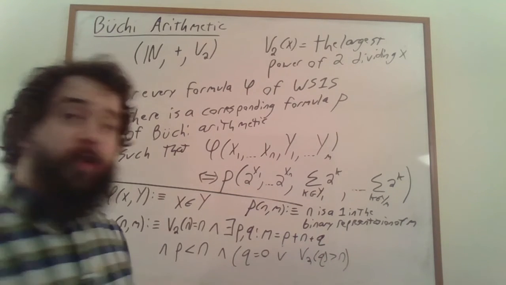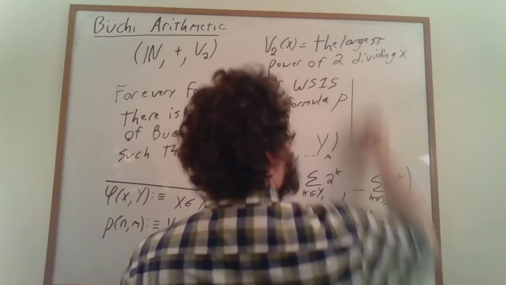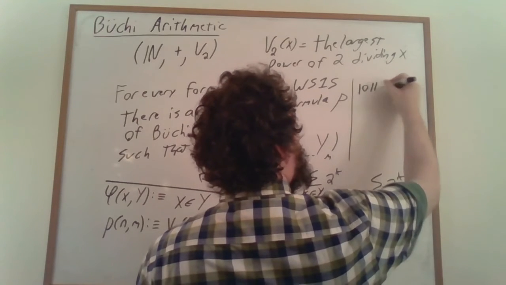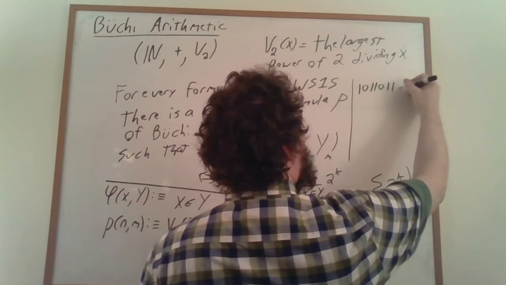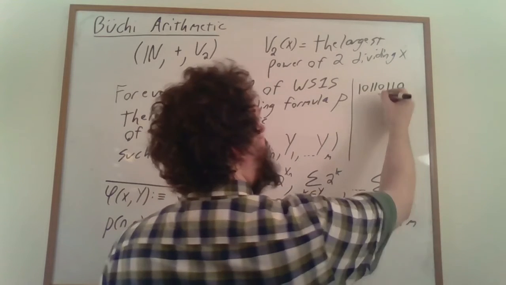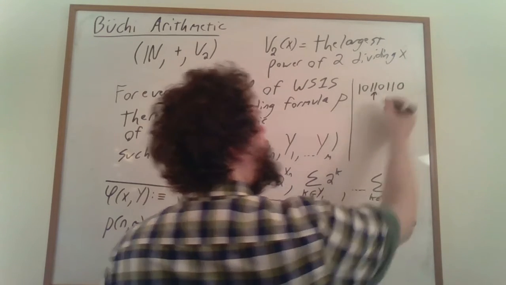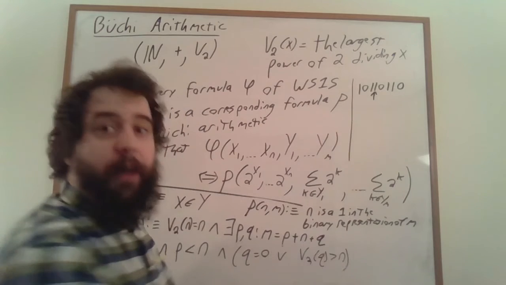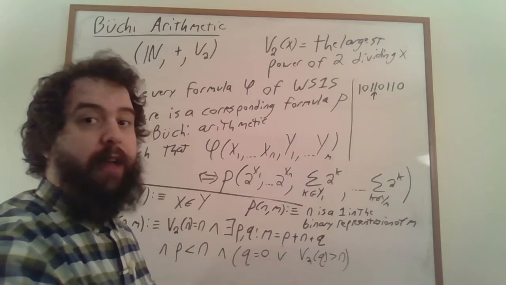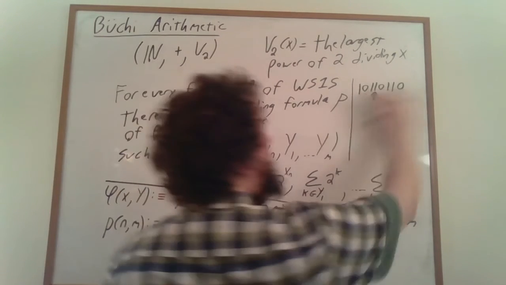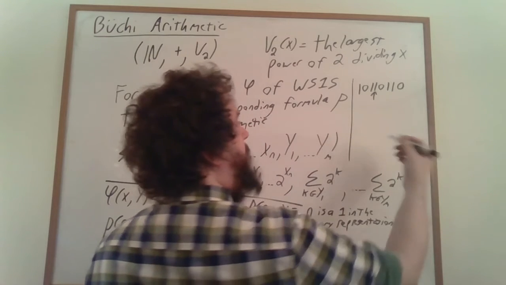So suppose that we had a binary number like 10110110, and we wanted to express that this digit here was part of the binary representation of that number. Then we want to break this number up into 3 parts.